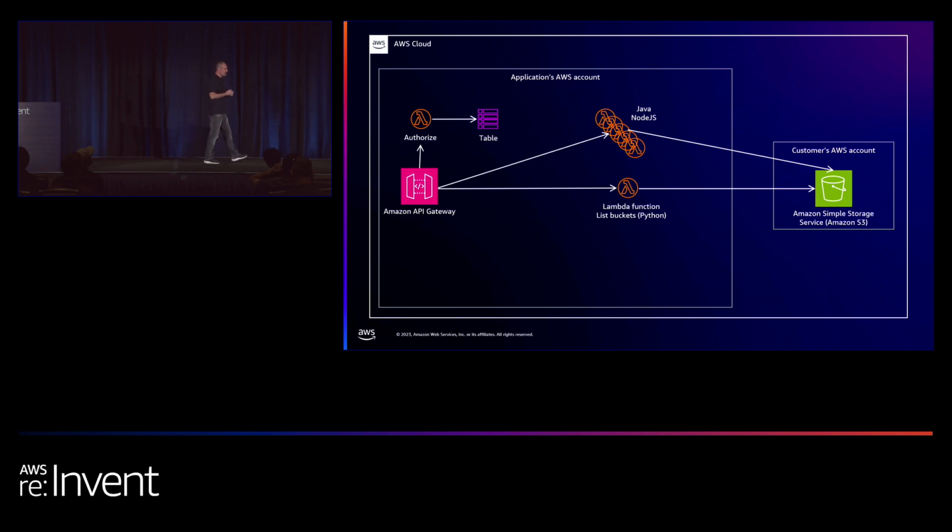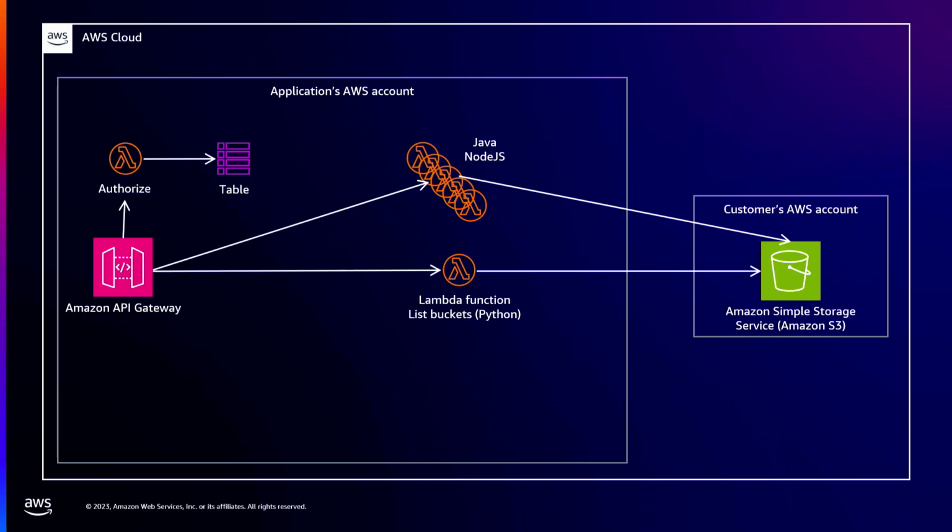So let's start with the architecture, the high-level architecture of the application. This is a really classic serverless application. It contains an API Gateway that authenticates and authorizes all the requests through an authorizer Lambda. The authorizer Lambda pulls the relevant data from the headers and checks it against DynamoDB. If the request is approved, then the relevant